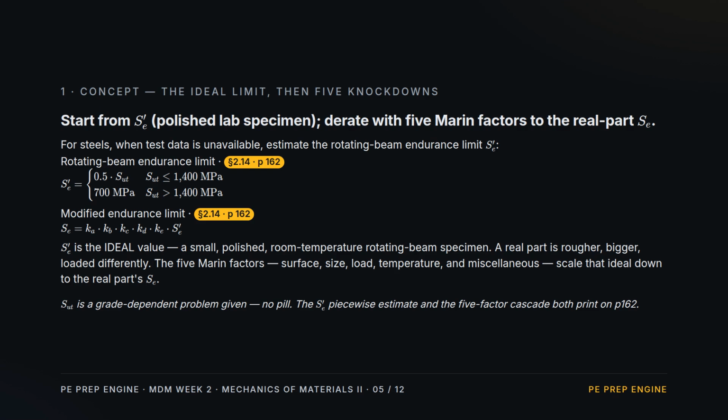Concept 3. The ideal limit and 5 knockdowns. For steel with no test data, the rotating beam endurance limit is simply half the ultimate strength, capped once the ultimate passes 1400 megapascals, where it holds flat. But that's a polished lab specimen. A real part is rougher, larger, and loaded its own way, so we multiply that ideal by 5 Marin modifying factors: surface, size, load, temperature, and miscellaneous, to get the true endurance limit.